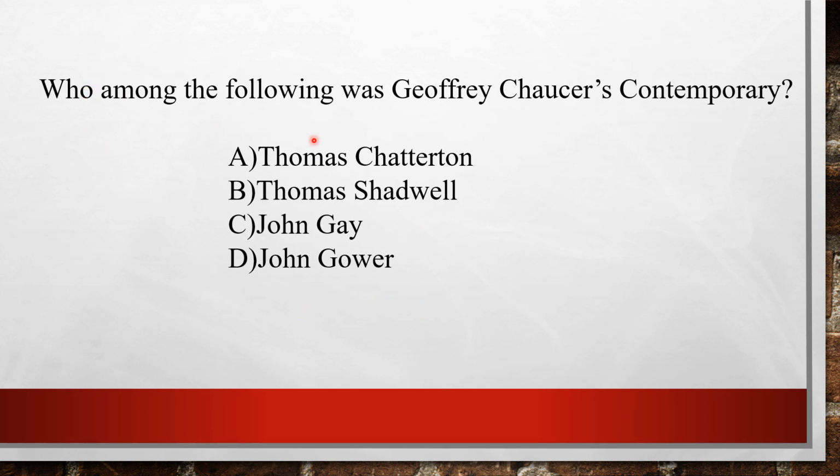Who among the following was Geoffrey Chaucer's contemporary? Option A, Thomas Chatterton, option B, Thomas Shadwell, option C, John Gay, and option D, John Gower. If you have watched my video on the Age of Chaucer, where I have given an introduction to the writers of the Age of Chaucer, I'm sure that you know the answer to this question. And the answer is option D, John Gower. We have Geoffrey Chaucer, William Langland, Thomas Hoccleve, John Wycliffe, John Mandeville, John Gower, John Lydgate.